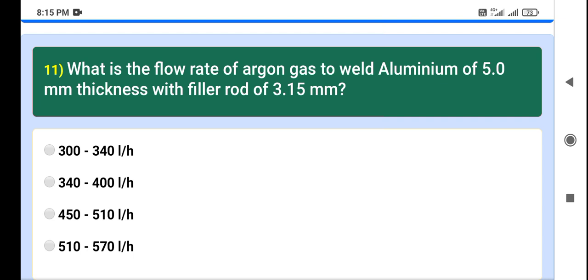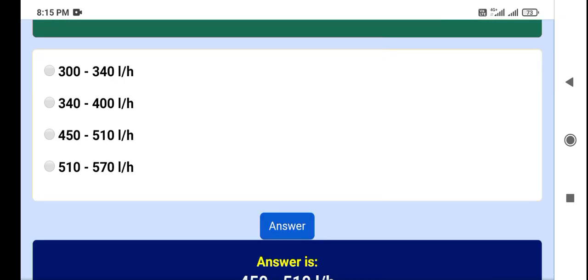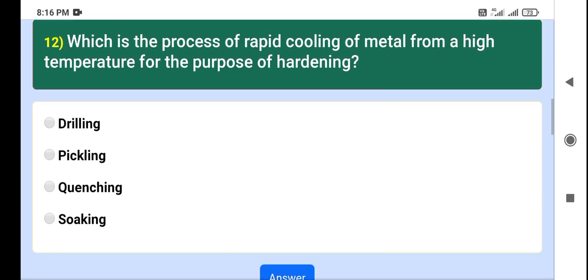My answer is 450 to 510. The right answer is 450 to 510.